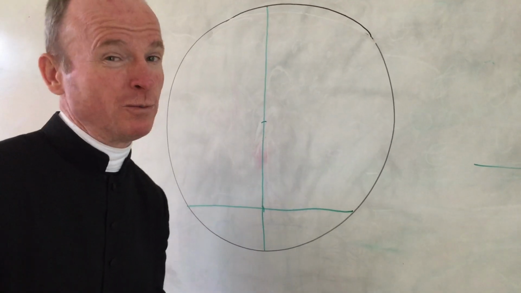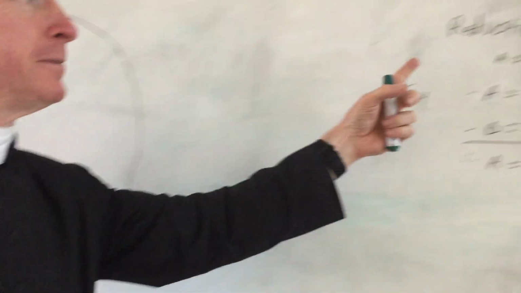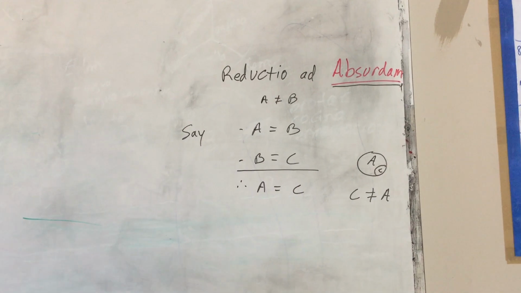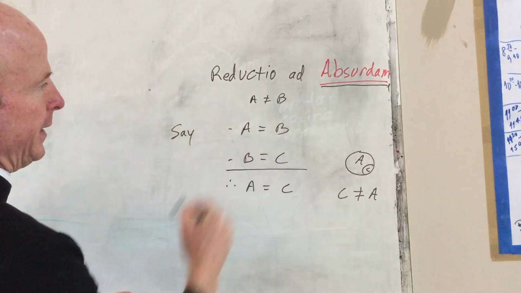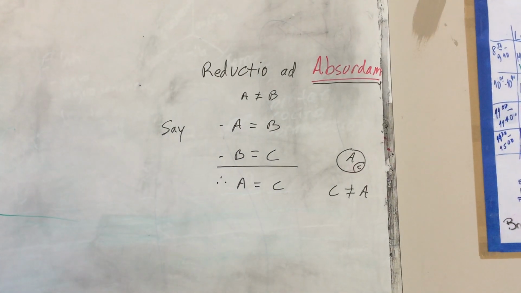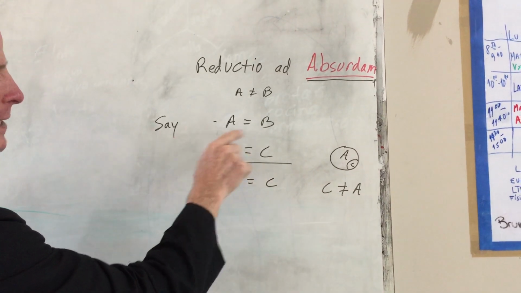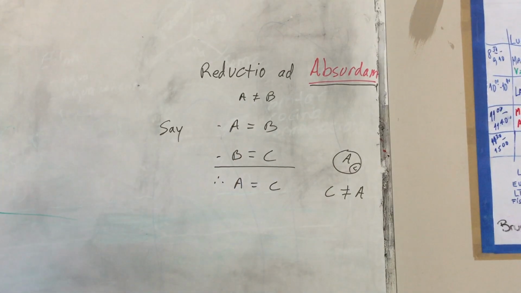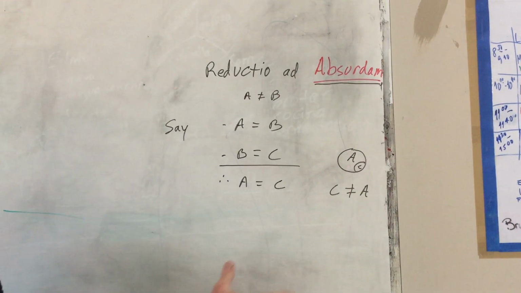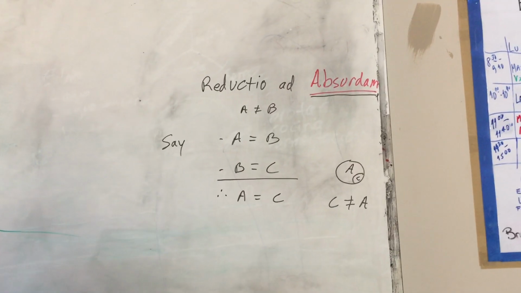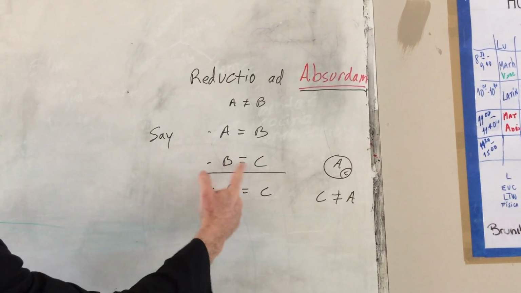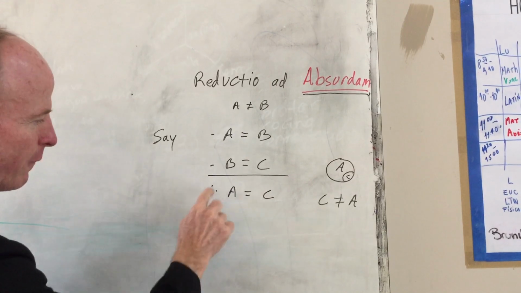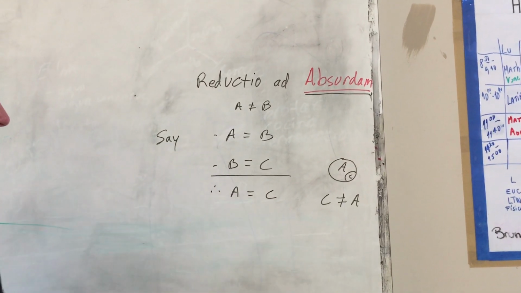And I can't prove it to him right now directly, so guess what we're going to use? A reductio ad absurdum. Remember now, a reductio ad absurdum is you say one thing, and Mr. Smarty Pants says no. So you say, okay, Mr. Smarty Pants, let's say you're right. In this case, you say that A is not equal to B, and he says, no, I say it's equal to B. Okay, Mr. Smarty Pants. And then you take other things that you bring together. Well, you and Mr. Smarty Pants agree that B equals C, say. So if A equals B and B equals C, therefore A equals C.